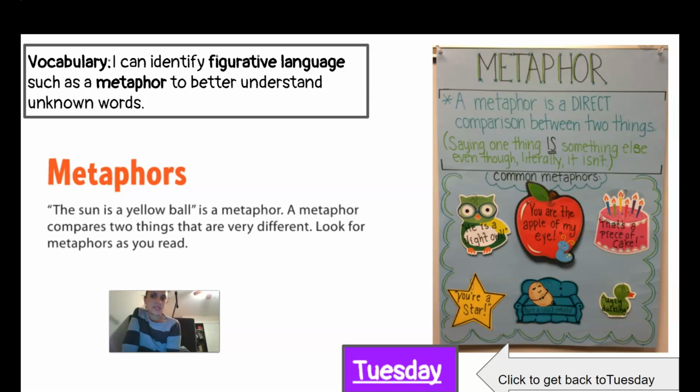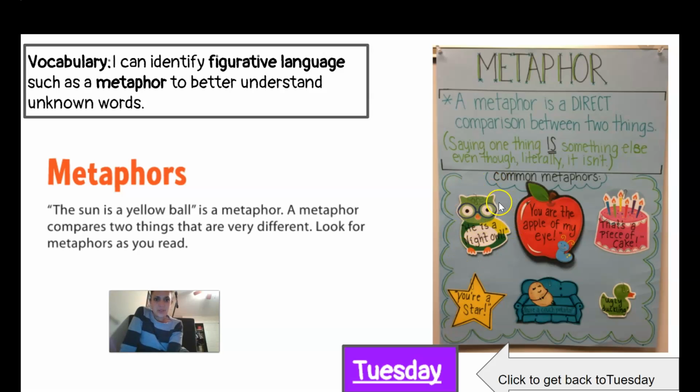What are metaphors? The sun is a yellow ball. This is a metaphor. A metaphor compares two things that are very different. We can look for metaphors as we read to better understand the text. Here are some more examples of common metaphors. Again, a metaphor is a direct comparison, meaning it compares two unlike things, saying one thing is something else, even though literally it isn't.